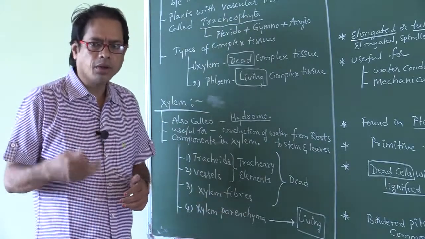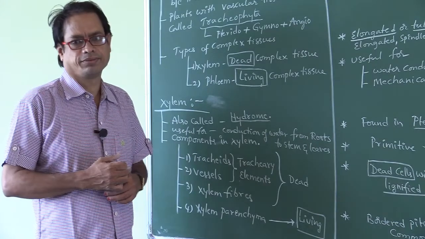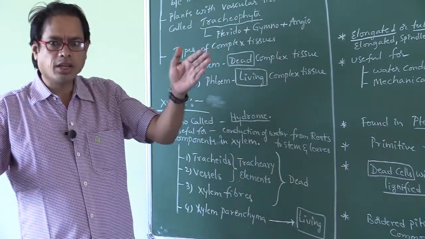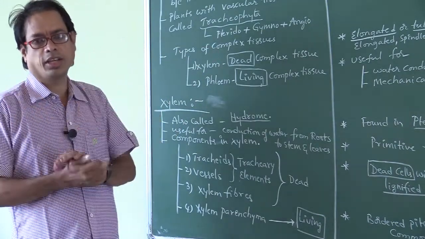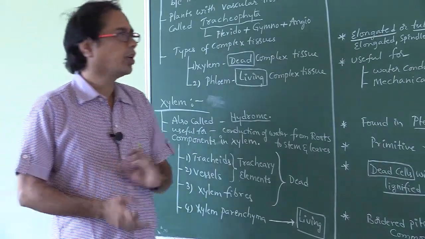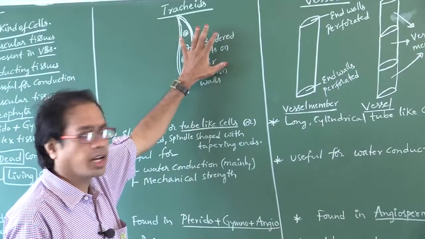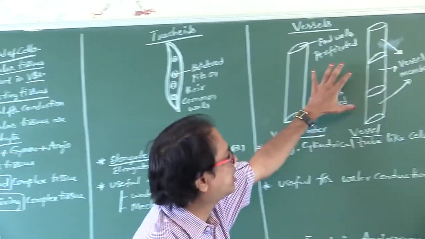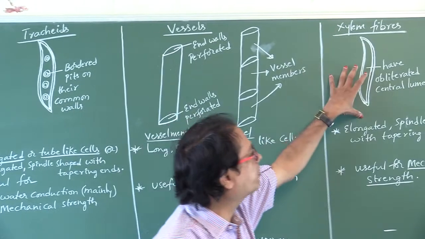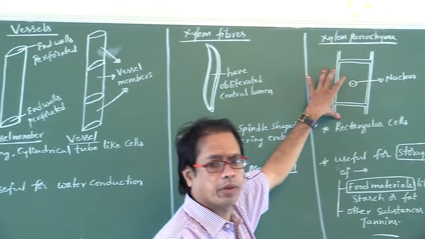If we study one by one, it is somewhat difficult. If we study the comparison, it is somewhat easy. So I make it simple. Okay, now let's learn in comparison. These are tracheids, vessels, xylem fibers, xylem parenchyma.